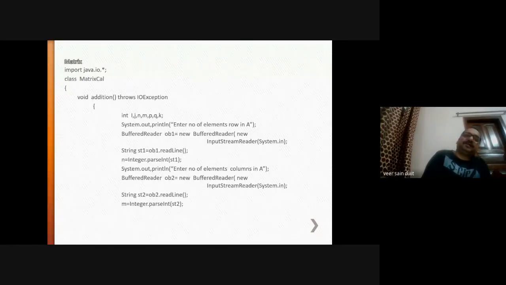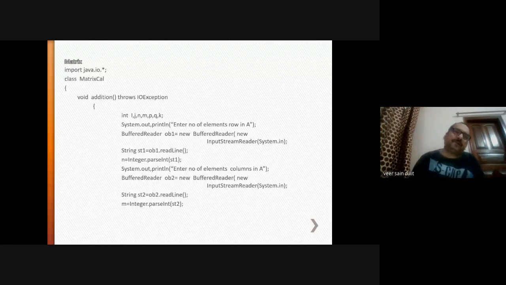Here the method is not returning any value. It throws IO exception, void addition. So suppose I have used choice 1, enter 1. This addition function will be called.